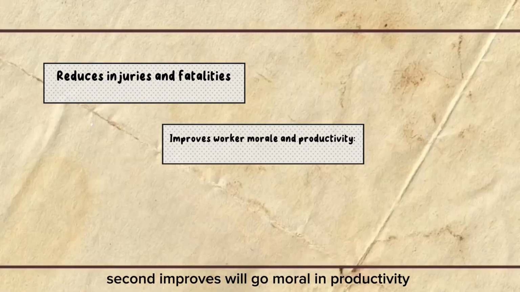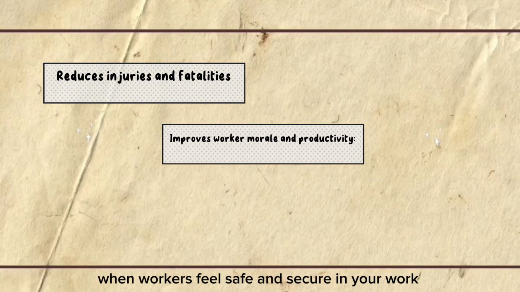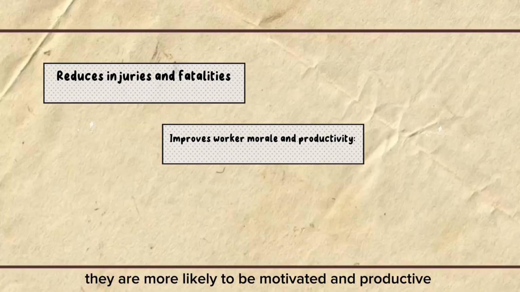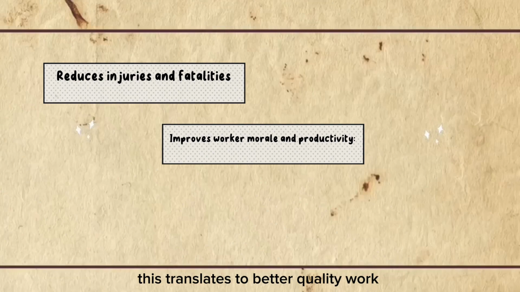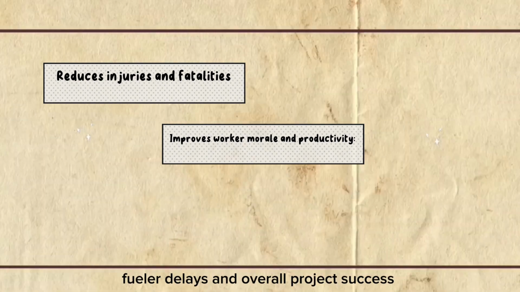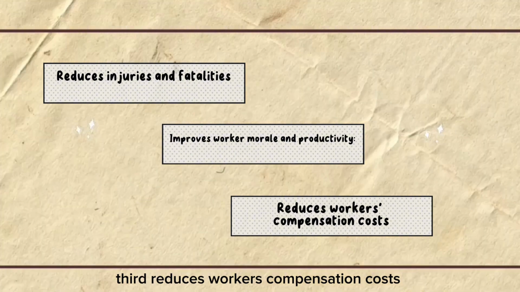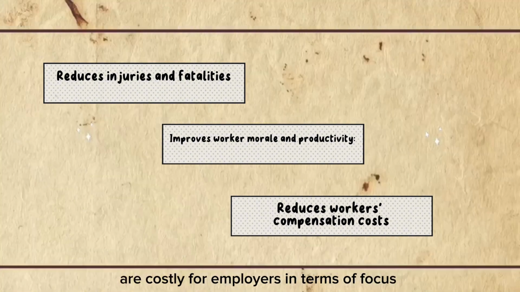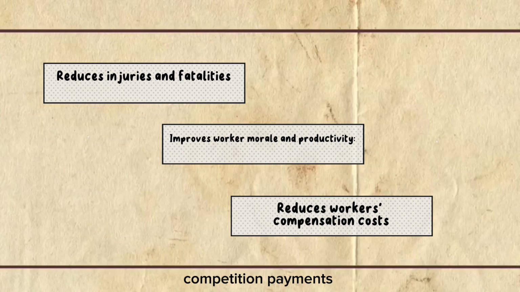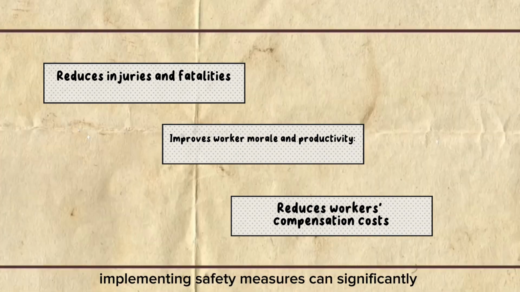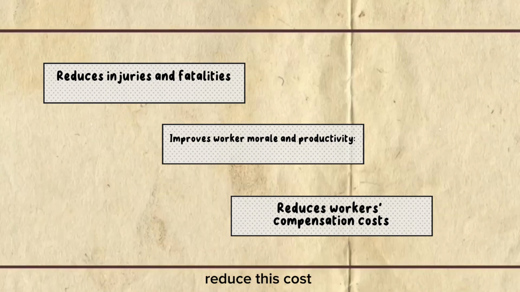Second, improves worker morale and productivity. When workers feel safe and secure in their work environment, they are more likely to be motivated and productive. This translates to better quality work, fewer delays, and overall project success. Third, reduces workers' compensation costs. Injuries and accidents are costly for employers in terms of workers' compensation payments, medical expenses, and lost productivity. Implementing safety measures can significantly reduce these costs.